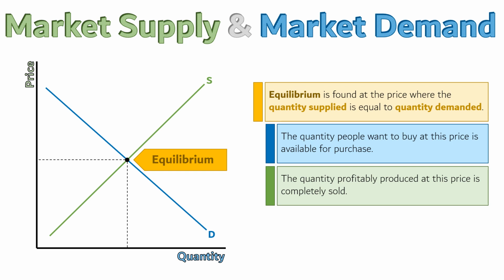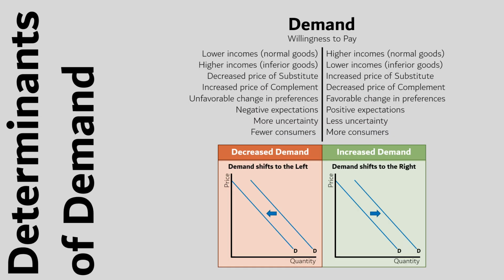So this is how prices are set. But how do prices change? One way to change prices is to shift demand. We know the things that shift the demand curve.